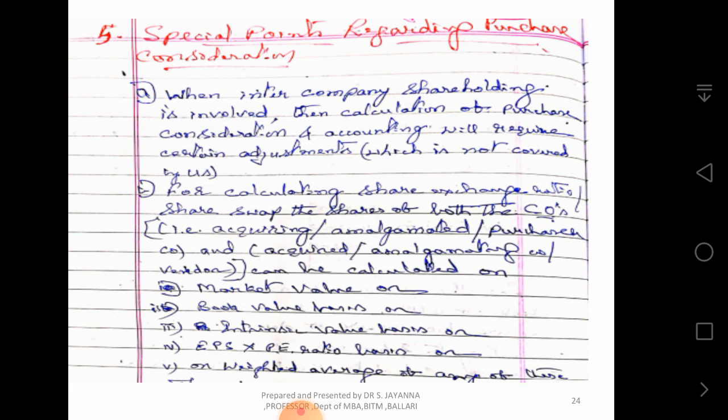Earning per share is equal to profit after tax and after preference dividend divided by number of equity shares. Price earning ratio is equal to market price divided by earning per share. Market price is equal to earning per share into PE ratio. Book value, that is intrinsic value per share, is equal to net worth divided by number of equity shares. Return on equity is profit after tax and after preference dividend divided by net worth into 100. It is expressed in percentage.